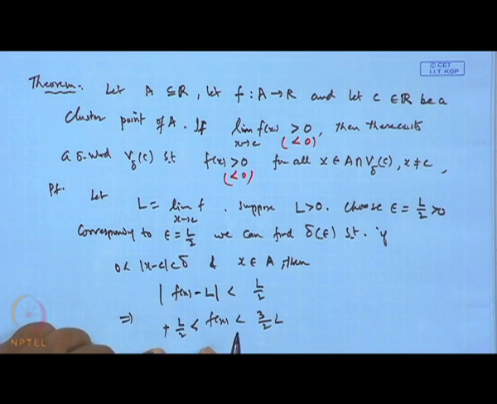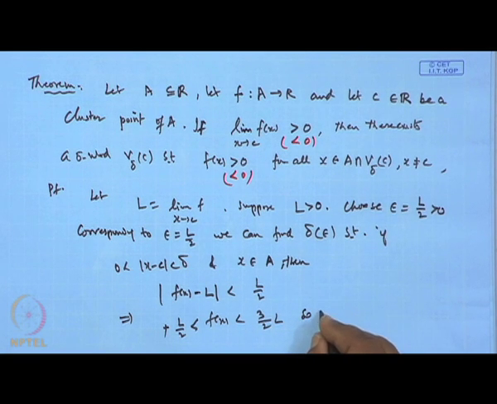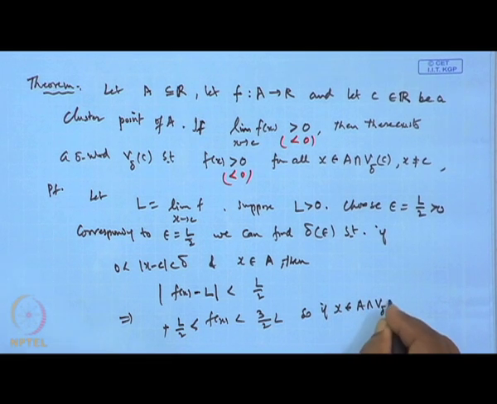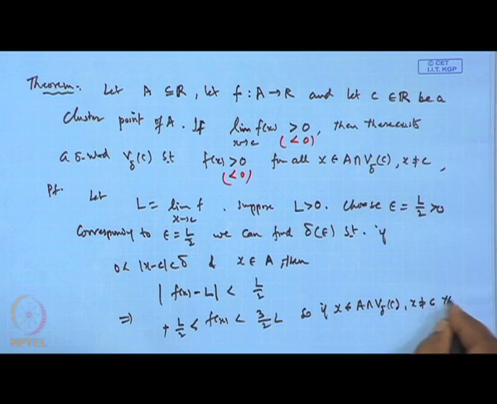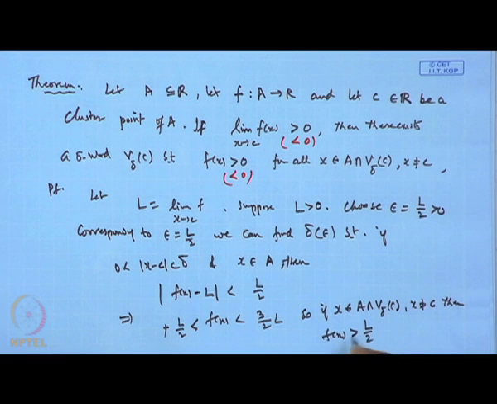So it follows that if x belongs to A intersection the delta neighborhood of c, and x is not equal to c, then f(x) will be greater than L by 2, which is positive. Hence the result, hence the proof.